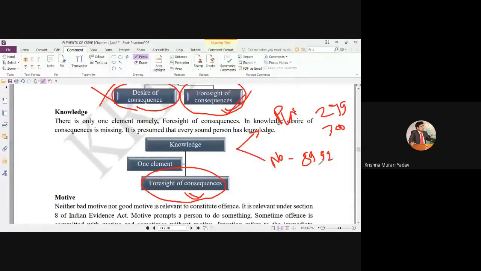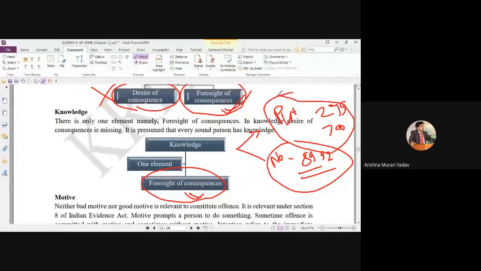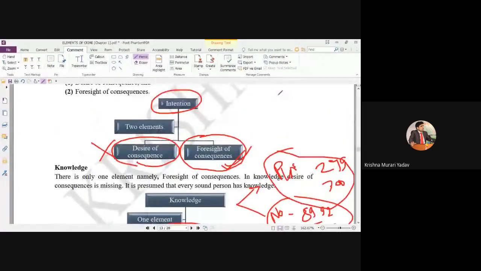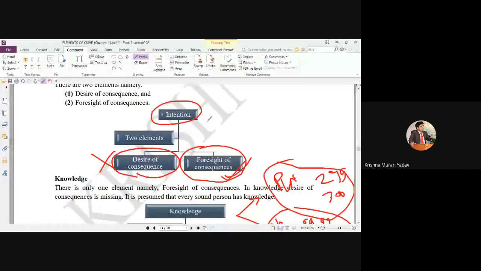In such cases, even if the act is done with knowledge, there is no punishment. But if a person commits it with intention, there is punishment. In case of intention, in each and every case, there is punishment. This is the difference.